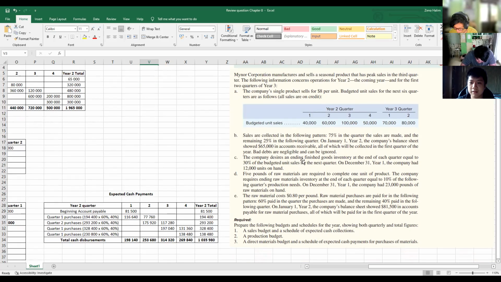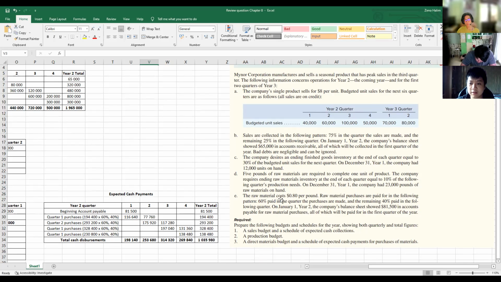C, the company desires an ending finished goods inventory at the end of each quarter equal to 30% of the budgeted unit sales for the next quarter. On December 31st, year 1, the company had 12,000 units on hand. D, 5 pounds of raw materials are required to complete 1 unit of product. The company requires ending raw materials inventory at the end of each quarter equal to 10% of the following quarter's production needs. On December 31st, year 1, the company had 23,000 pounds of raw materials on hand.